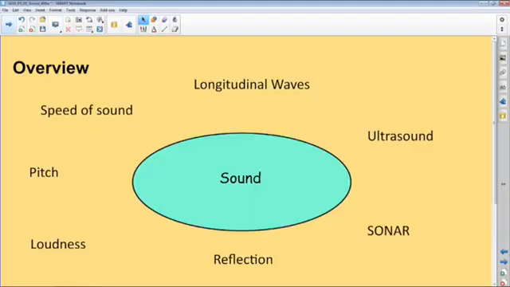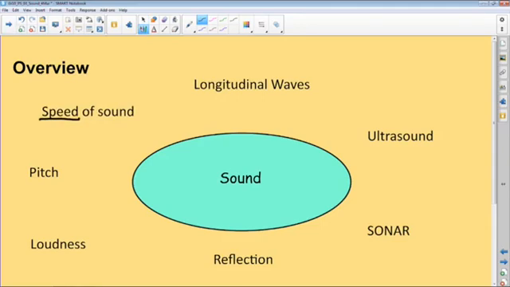Right, as you can see on the slide there, sound is the broader concept. Now, we have already looked at speed of sound or speed of a wave in the previous sections. We have already looked at the speed, which has to do with how fast or the rate of change of distance in a given time.